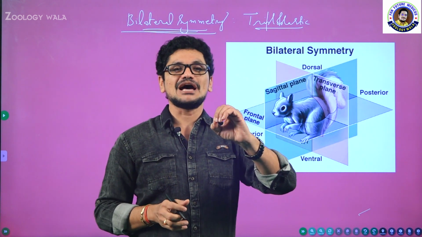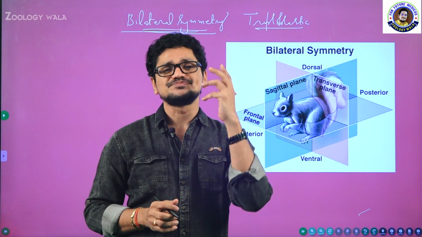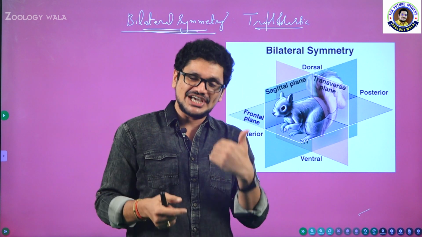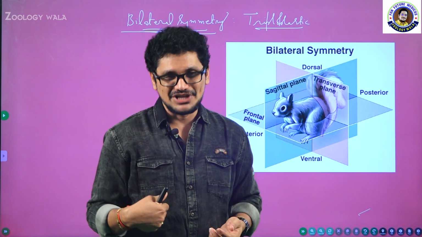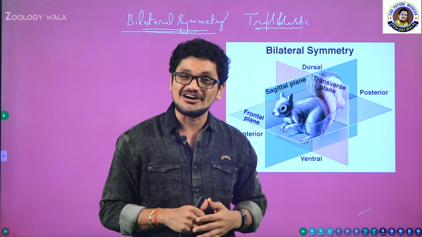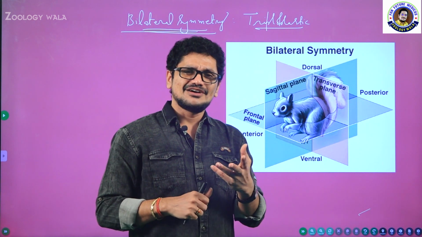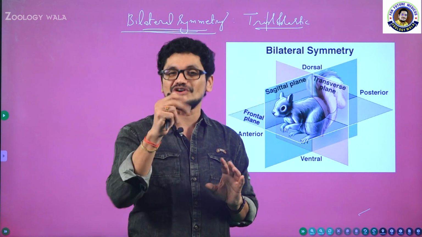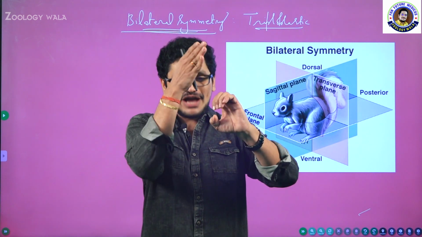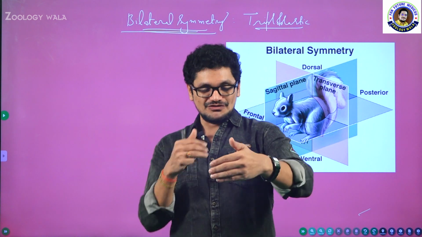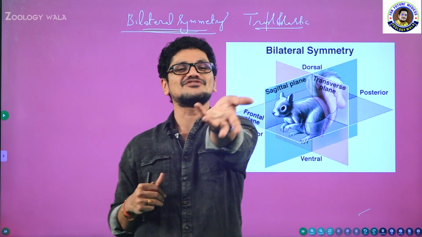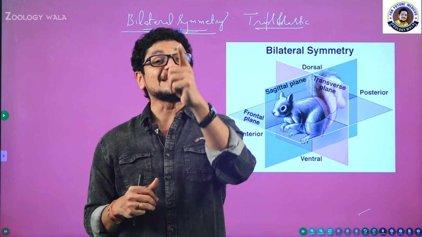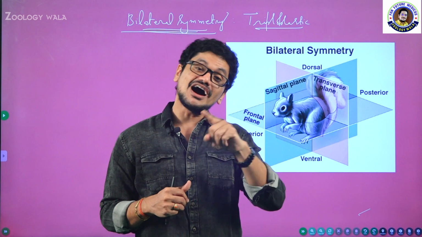For example, if you take an apple, and I ask you to cut the apple into two halves, you will cut 70% and 30%. You will take 70% and give that 30% piece to me. That is not half. Then what is the difference between half and equal half? If I ask you to cut the apple into two equal halves, now you don't have any choice. You have to cut the apple exactly in the center. So you take 50% and give another 50% to me. Why? Because I asked you to cut the apple equally. So equal halves are different, halves are different.